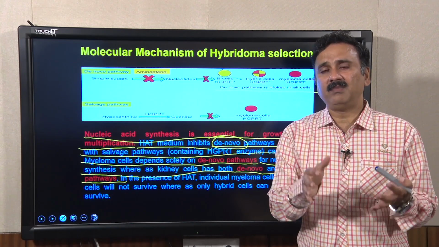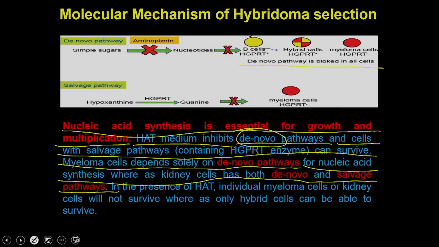So, they are completely dependent on the de novo pathway, and since you are incubating these cells in the HAT media, which contains aminopterin, Aminopterin is an inhibitor which blocks the de novo pathway, but it does not affect the salvage pathway, which starts from the hypoxanthine. So, the myeloma cells are not going to survive because there is a blockage of the de novo pathway, whereas the B cells, even though their de novo pathway is blocked, still have the salvage pathway.